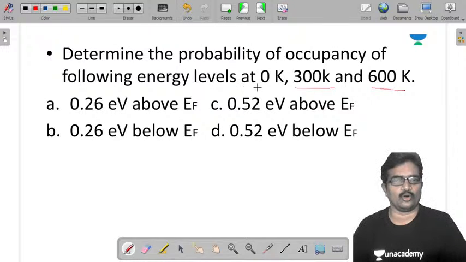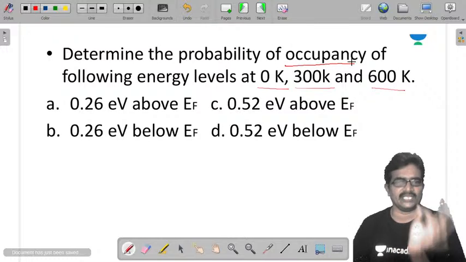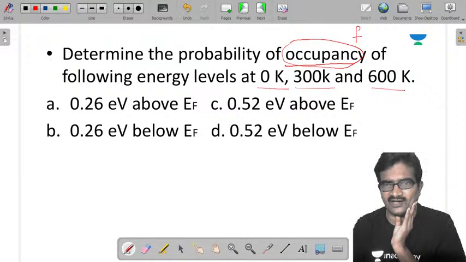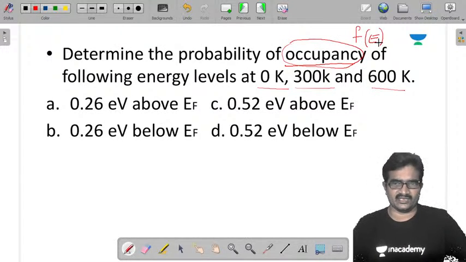They are asking only for probability of occupancy. Occupancy means we need f of E. Vacancy means it is 1 minus f of E. We need only f of E.